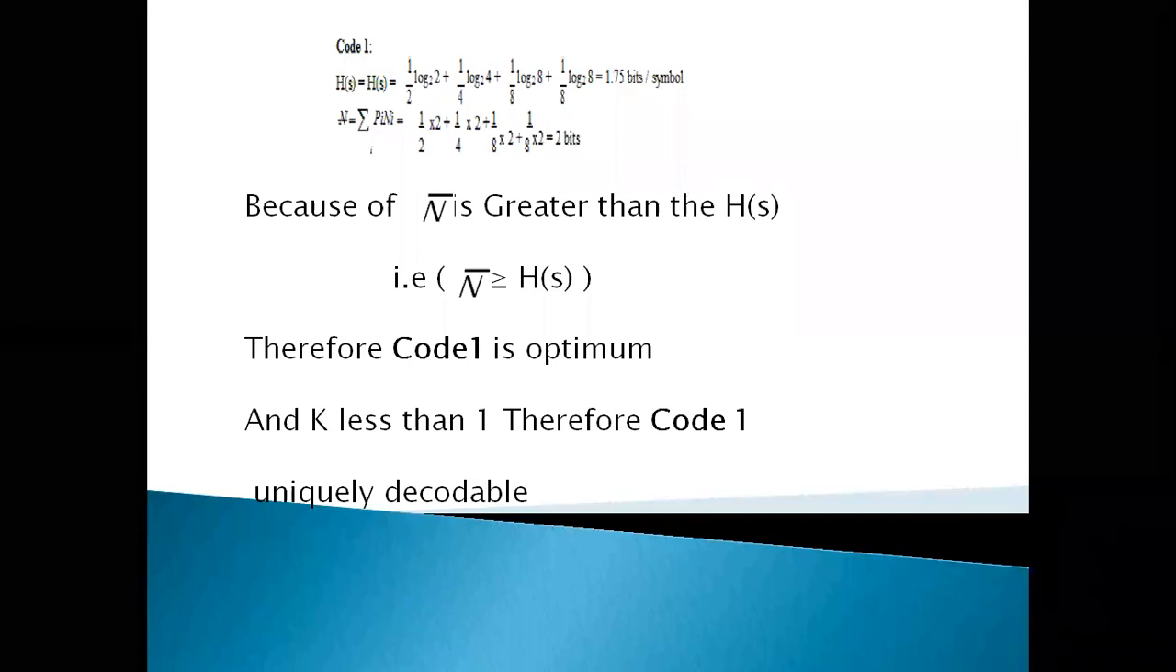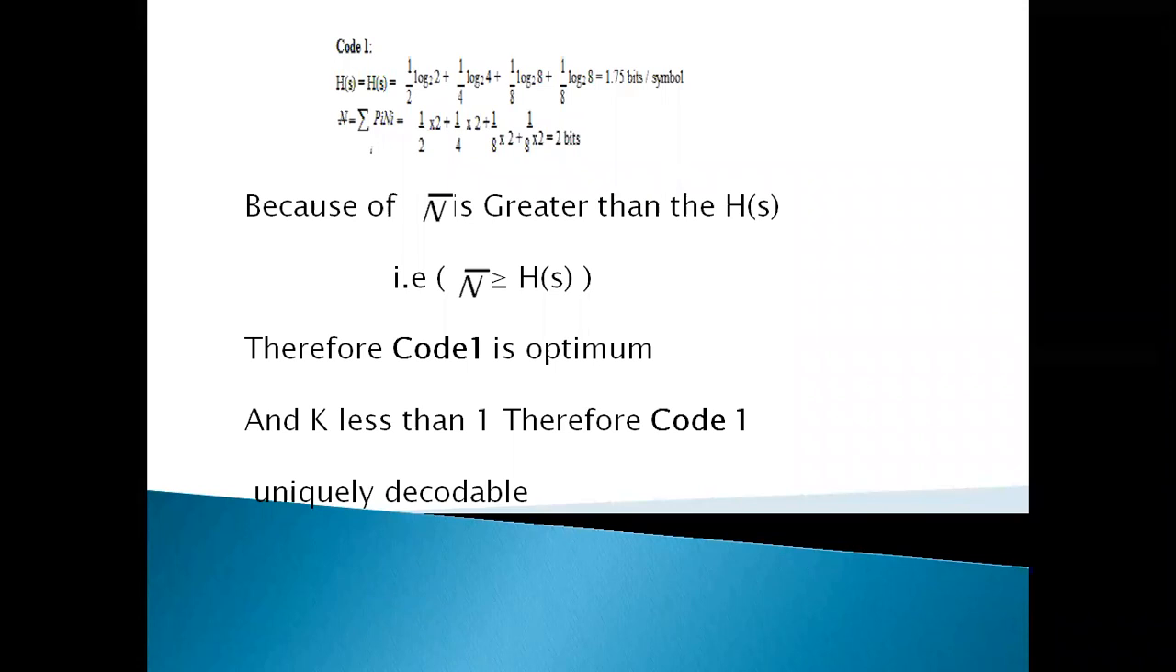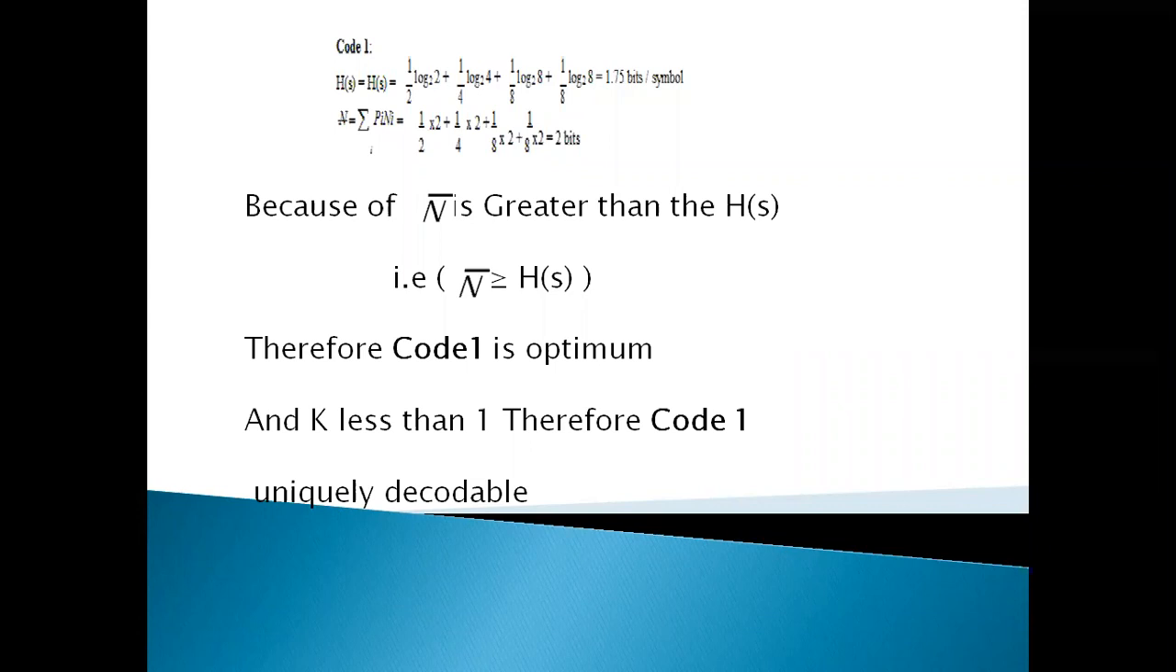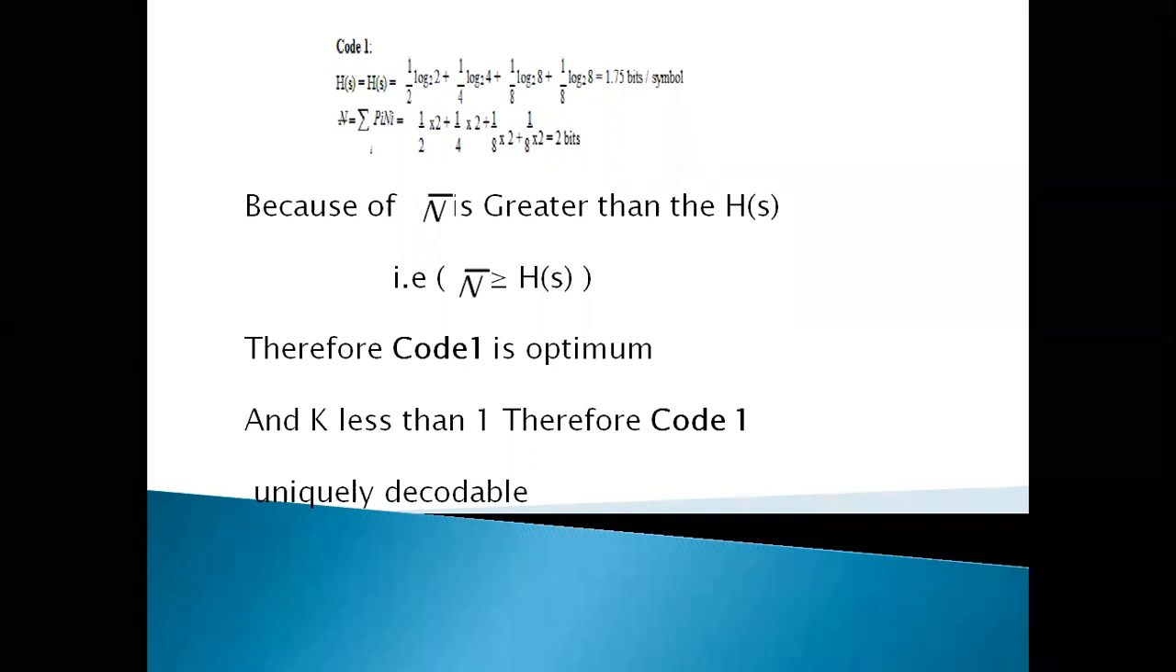The uniquely decodable condition is K less than or equal to 1. If K is equal to 1, then the condition is also satisfied. That's why the Shannon source coding theorem is obeyed by code 1, and the Kraft inequality is also obeyed by code 1. So this code is a uniquely decodable code. And again, let us check the second code.